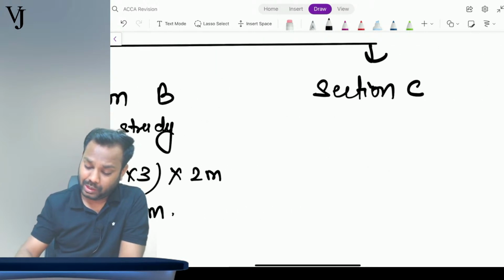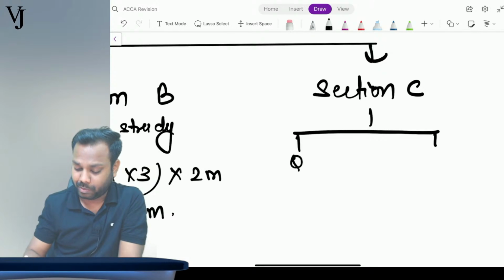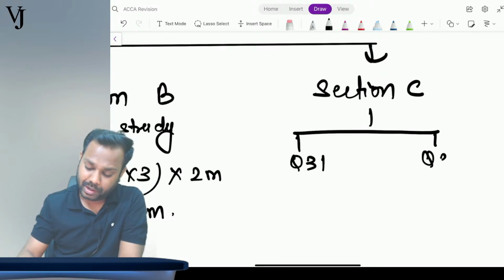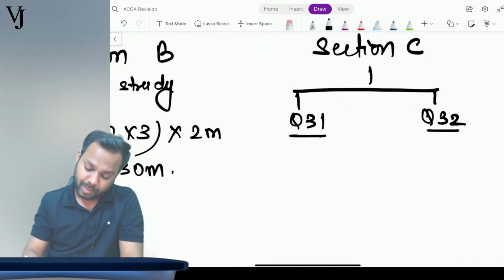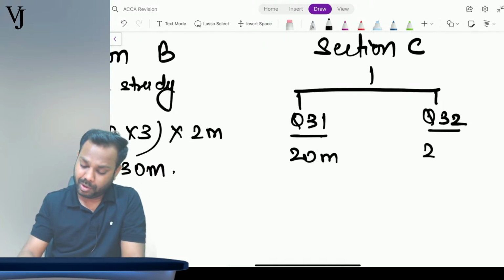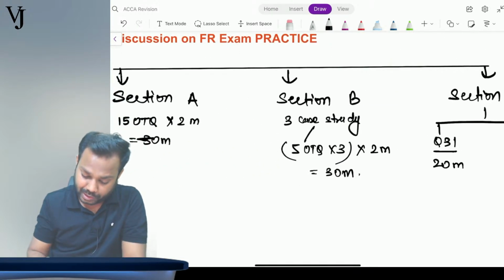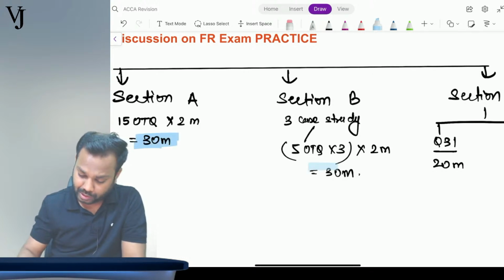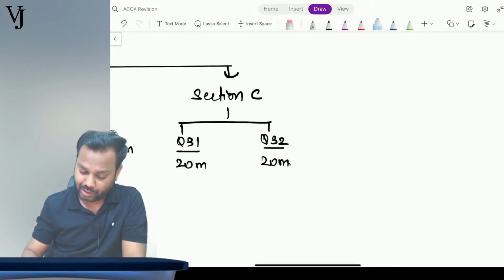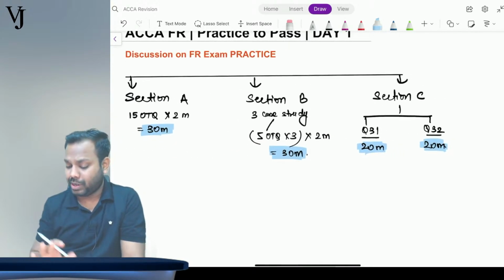In section C, you will get two questions, question number 31 and question number 32, of 20 marks each. So 30 plus 30 is 60, and 20 plus 20 is 40, so the total is 100.